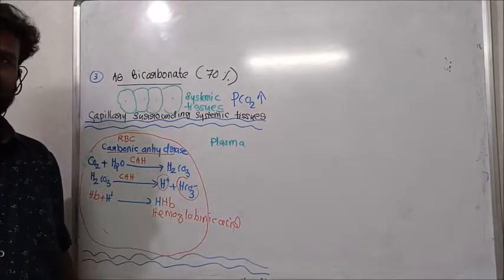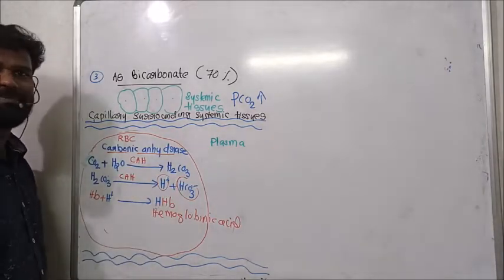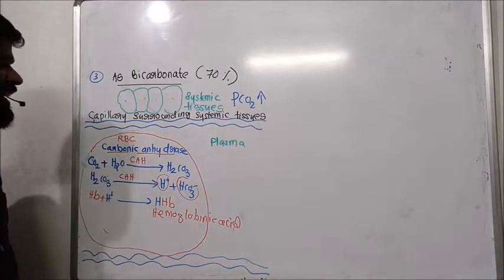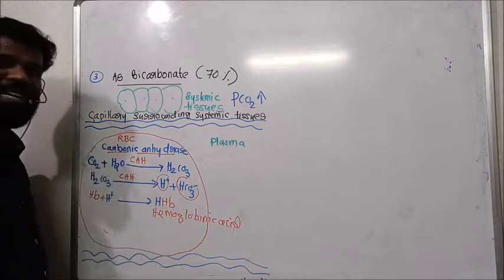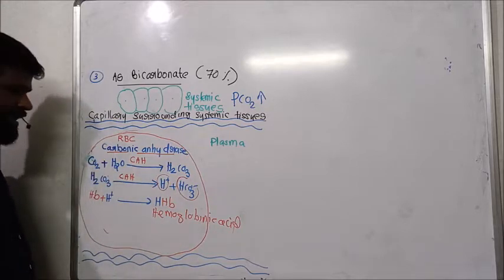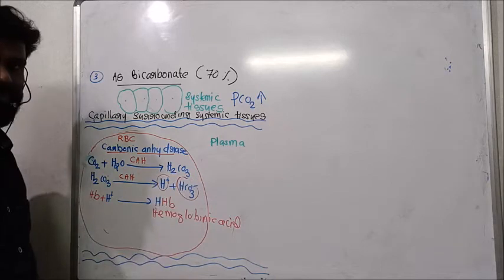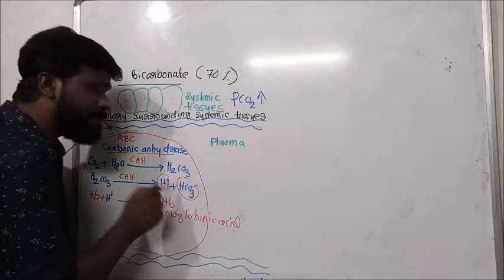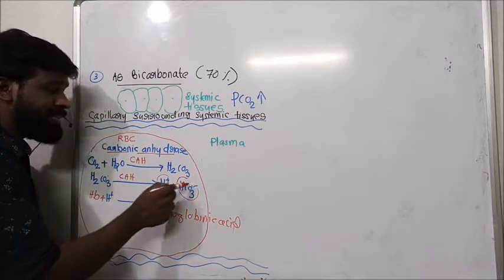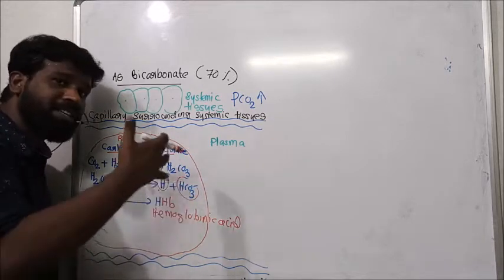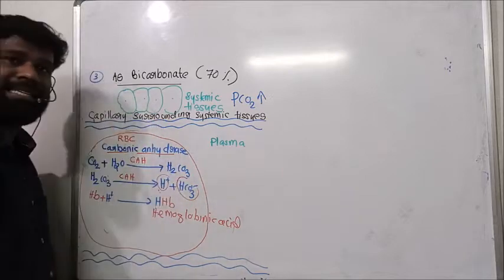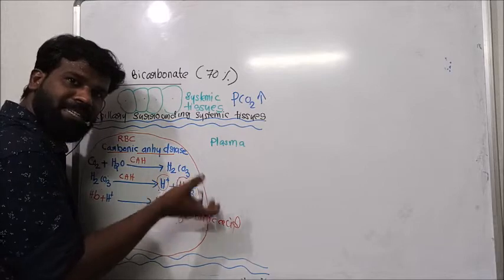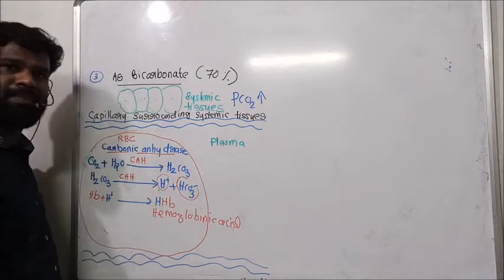Hemoglobin acts as a buffer and maintains the pH of this blood. So near this capillary surrounding the tissue, hemoglobin combines with the H plus ion and forms hemoglobinic acid. But by this dissociation of carbonic acid to H plus and bicarbonate, not only H plus, the bicarbonate ion concentration also increases in RBC.